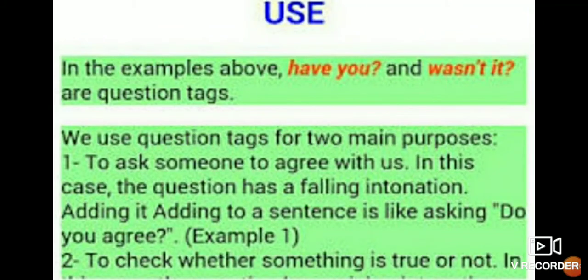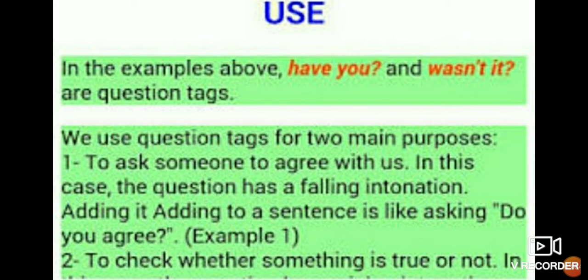We use question tags for two main purposes. Number one, to ask someone to agree with us, in which case the question has a falling intonation. Adding a question tag to a sentence is like asking, do you agree? Number two, to check whether something is true or false.